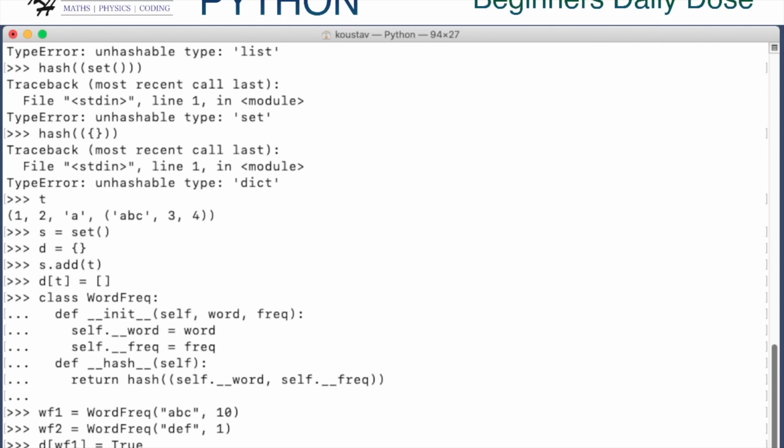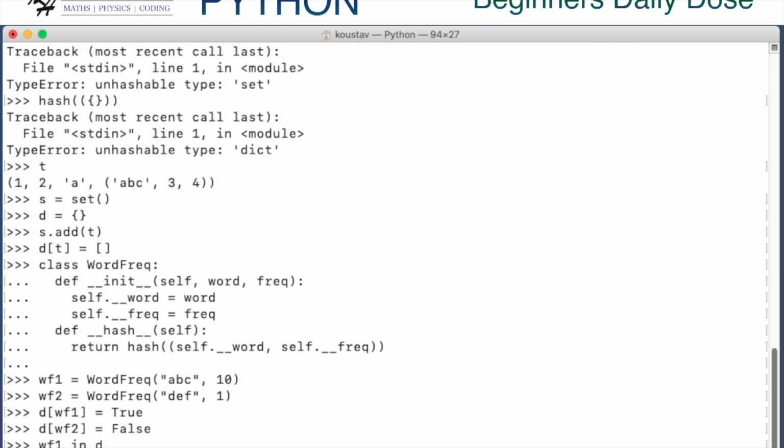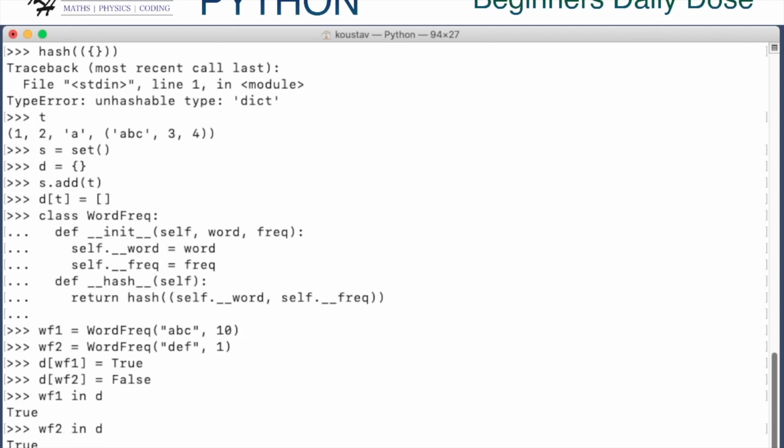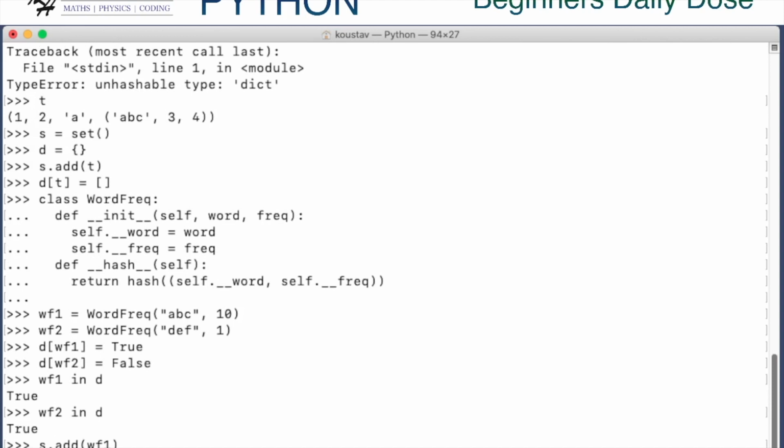And okay, so we can obviously check that W1 is in D. Yeah, it's true, and W2 in D. We can also add these objects obviously to the set S. S.add, we can do this. Okay.